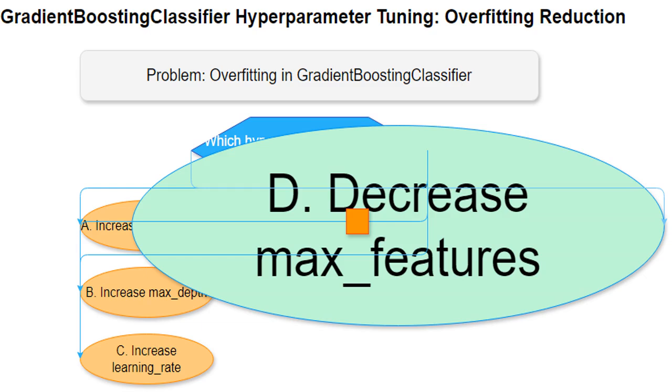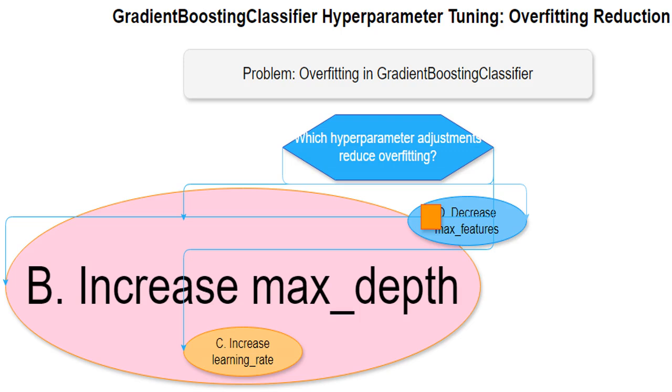This tells the model to consider fewer features when making decisions at each split in the decision trees. By simplifying the decision-making process, you're making the model less likely to focus on irrelevant details and noise within the data, thus reducing overfitting. It's like giving the student only the most relevant chapters to study, preventing them from getting distracted by unimportant details.